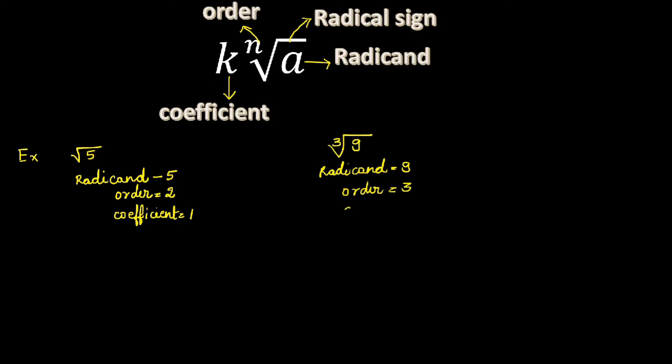And coefficient is, there is no number along with cube root of 9, so coefficient you have to take as 1. Two root 7. 2 square root of 7. Here radicand is 7, which is inside the radical sign, and order is 2. Coefficient is what is there along with root 7, that is 2.